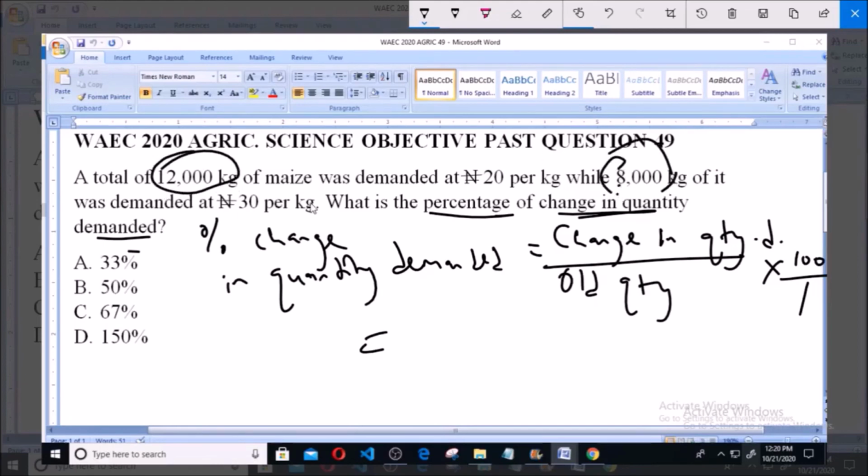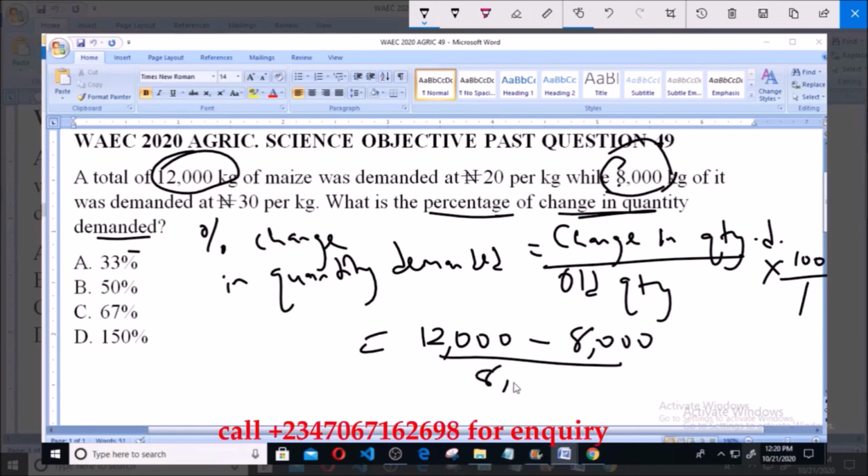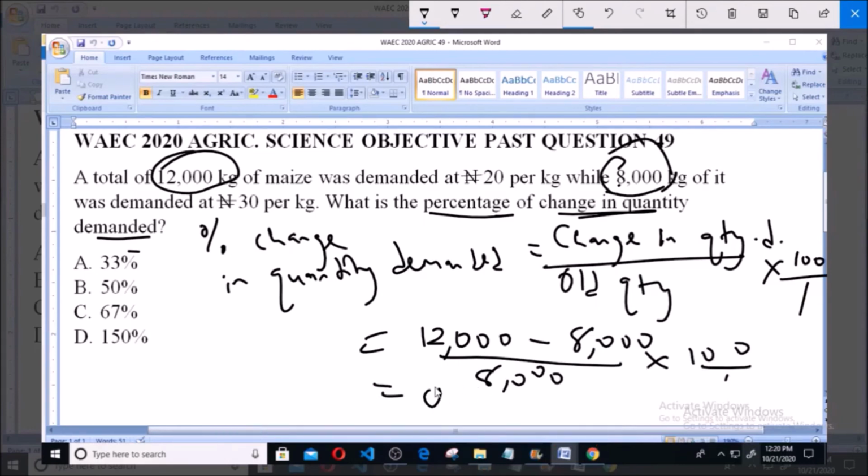So in this case, that is 12,000 minus 8,000 divided by the old quantity, which is 8,000, times 100 over 1. Completing this will give you 0.5 times 100, which is 50, so that is 50%. 50% is option B. So option B is the correct answer to this question.